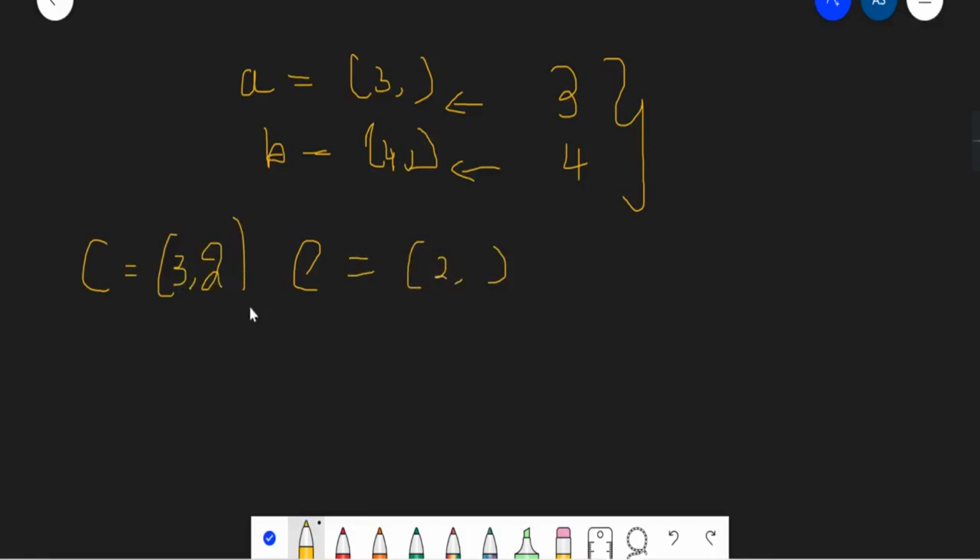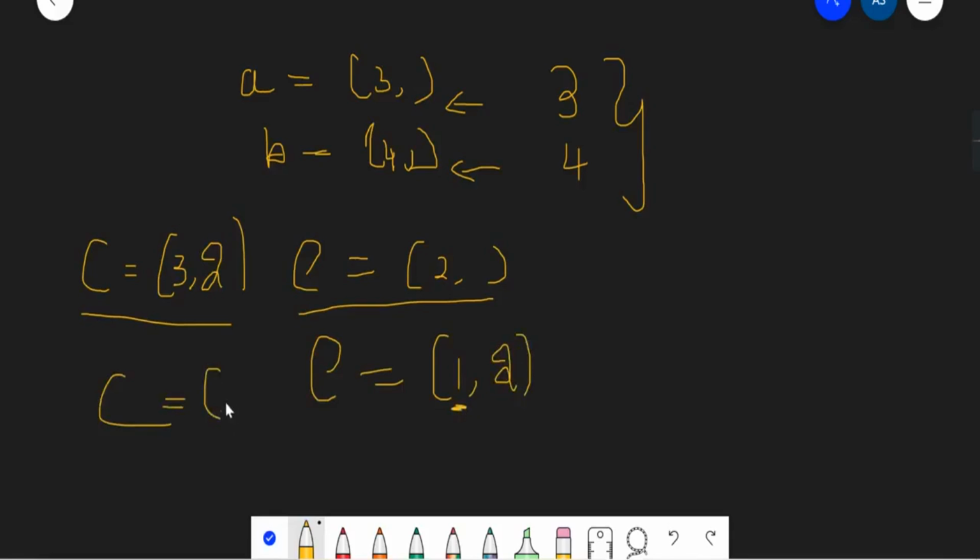According to instruction 1, they differ in dimensions, so we should add 1 to the left of the lower dimensional array. Then the shape of array E would be 1, 2. I have added 1 to the left side, and the shape of C remains the same.